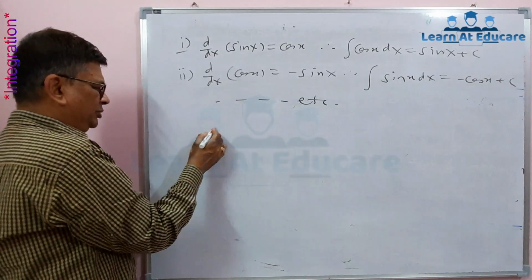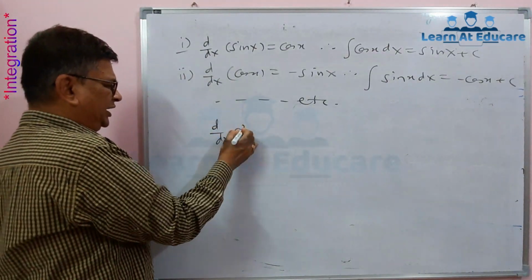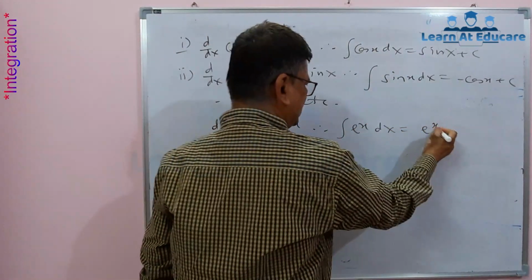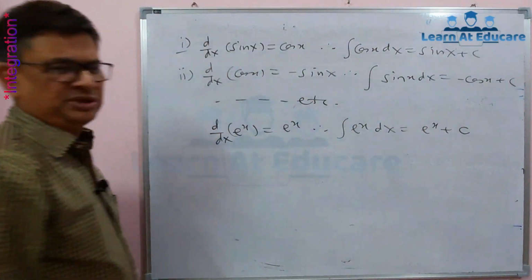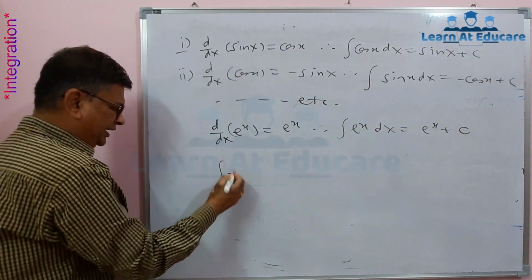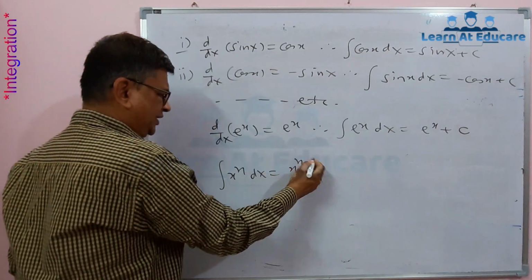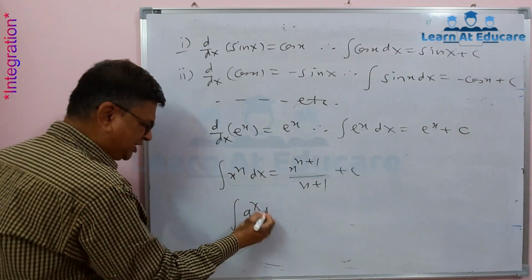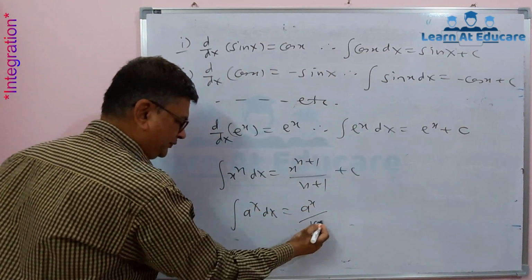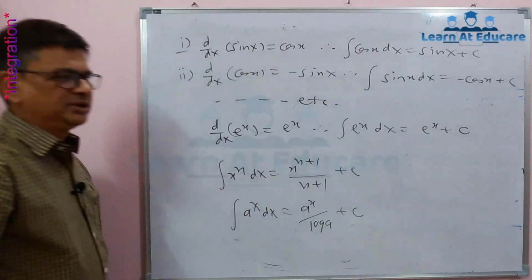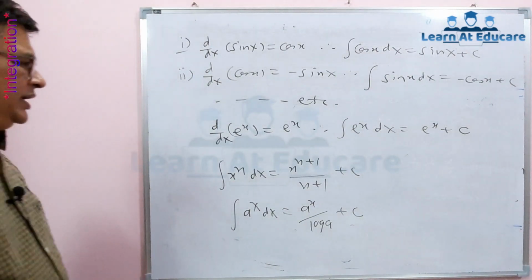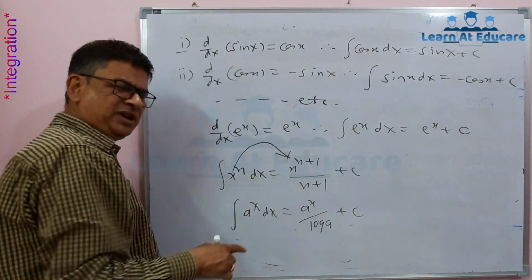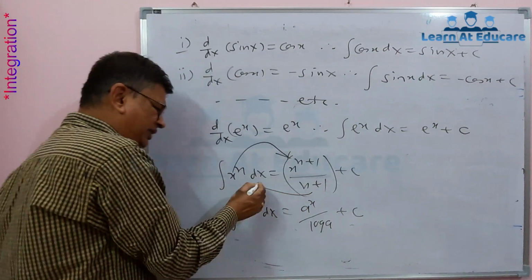If you want something different, for example, do you know the derivative of e raised to x is e raised to x, therefore integration of e raised to x dx is e raised to x plus c. See some formulae. Integration of x raised to n dx is equal to x raised to n plus 1 upon n plus 1 plus c. Integration of a raised to x dx is equal to a raised to x upon log a plus c. Now you come to know how that reverse comes as integration. For example, integration of x raised to n is x raised to n plus 1 upon n plus 1. If you find this derivative, then it will come back to this.